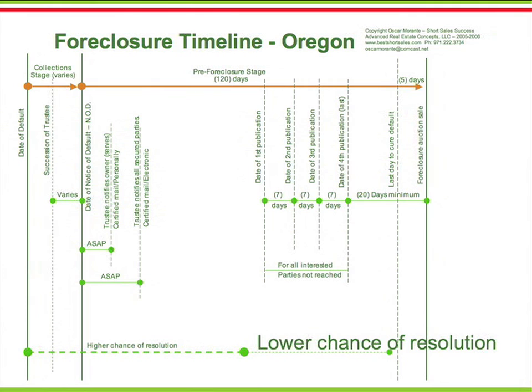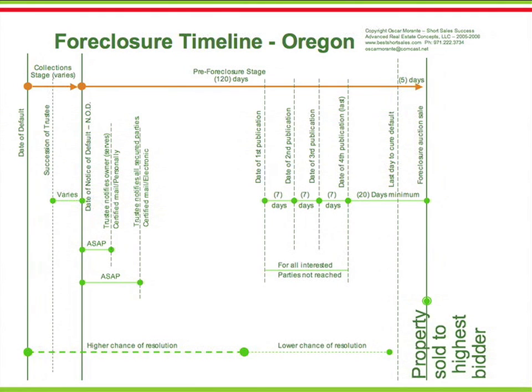If the owner reinstates the loan or arranges a forbearance with the creditor, the foreclosure will be rescinded. If not, the property will be auctioned. On the auction date, the property will be sold to the highest bidder. The highest bidder will need to pay 100% cash for the property if the bid is accepted. In exchange for the cash, the bidder will obtain an affidavit of sale or a sales receipt from the trustee. If no one buys, the property will revert to the foreclosing creditor.